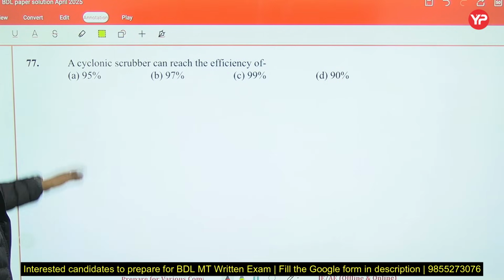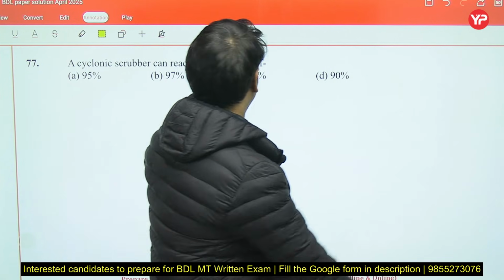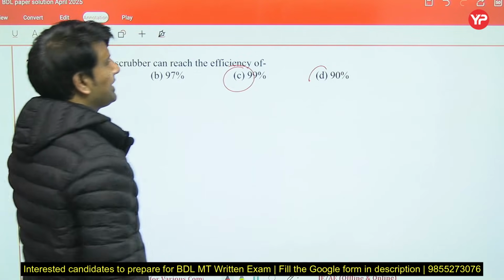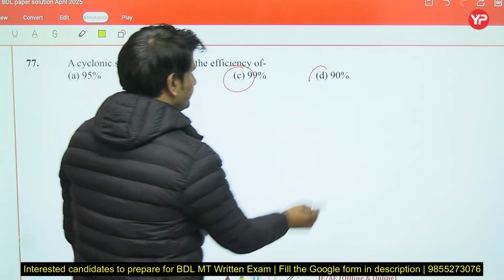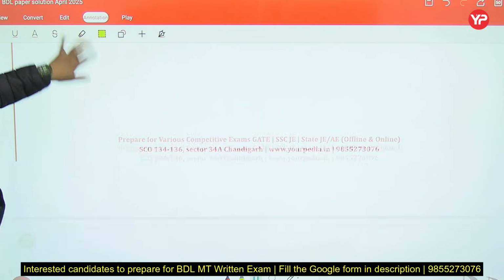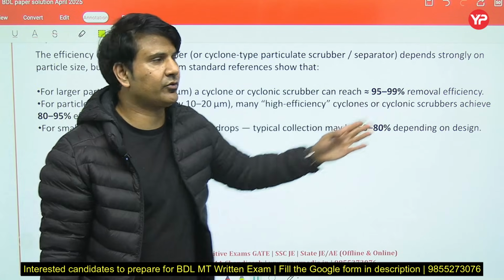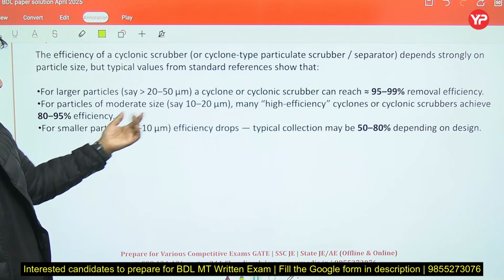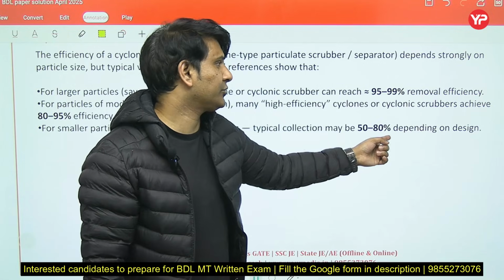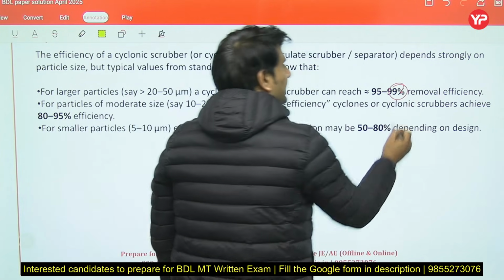Now, a cyclonic scrubber can reach the efficiency of 99%. So option C would be the right answer. It can reach up to 99%. For large particles 95 to 99%, for medium range particles 80 to 95%, for small 50 to 80%. So the maximum value it can reach will be up to 99%.